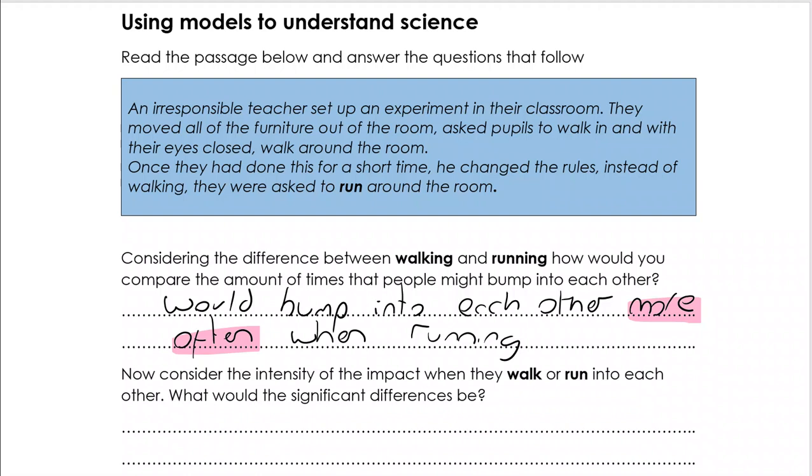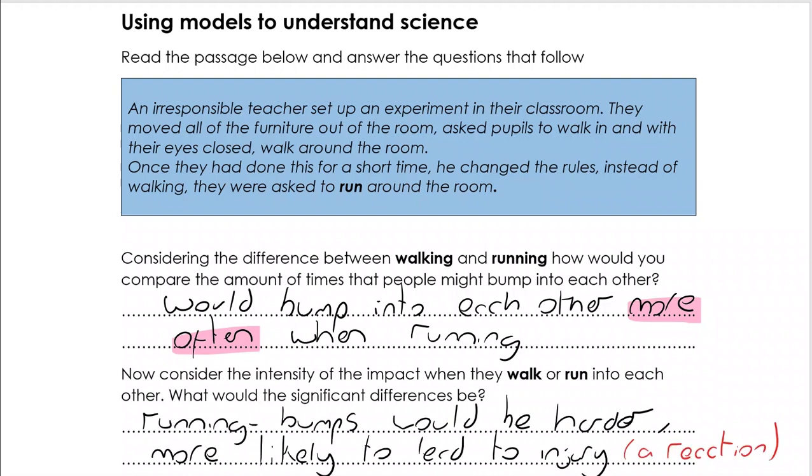Now let's think about the intensity of the impact when they walk or they run. What would the significant differences be? Well, we've already established that they'll bump into each other more often. But they're also going to bump into each other harder. They're going to bump into each other with greater intensity. And in this model, that might mean that the collision results in a reaction. That reaction might be an injury. They might be knocked to the ground. They might injure their ankle. So in this model, an injury is a reaction.